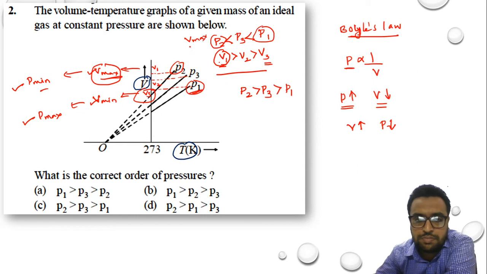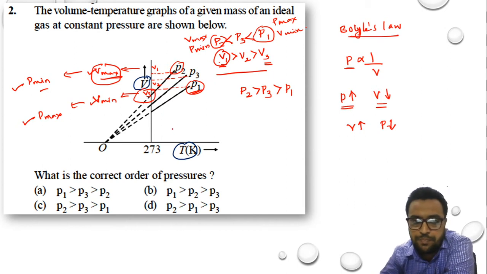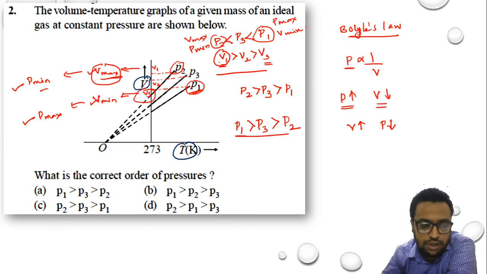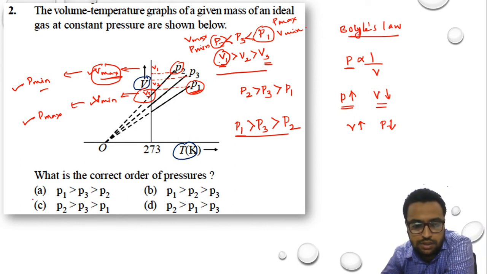P minimum, and यहाँ पे क्या होगा? P max and V minimum. So our right order for pressure is P1 is greater than P3 is greater than P2. Find it in options A, B, C and D. Looks like it's option A.